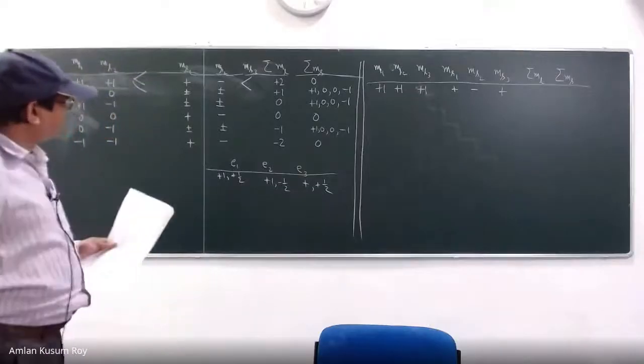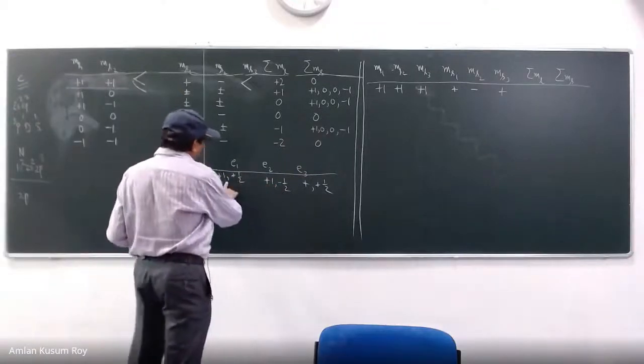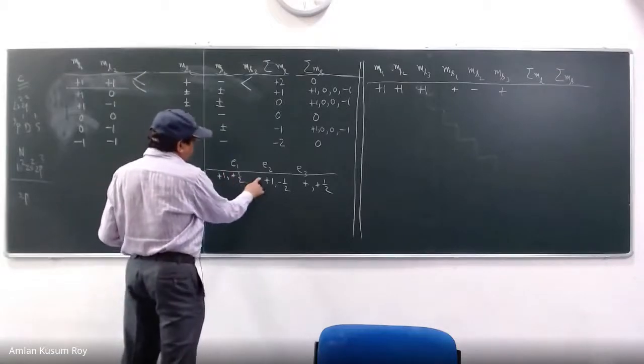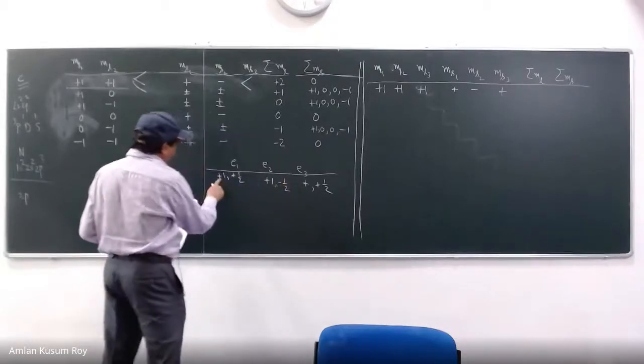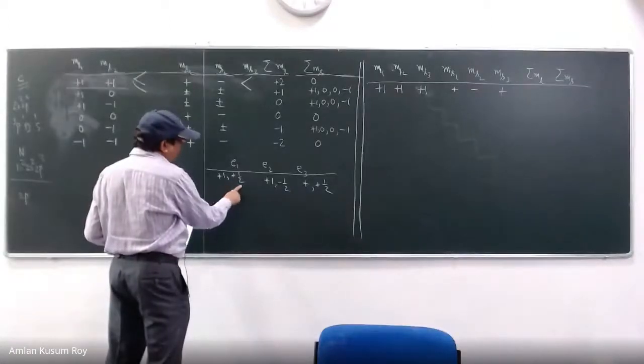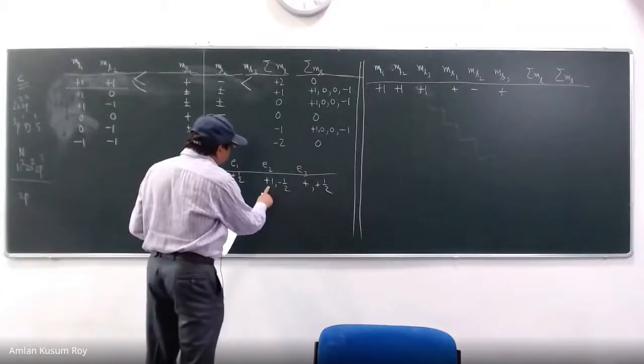Yes. So now what do you see? If I look at this guy and this guy, my 4 quantum numbers are different because N and L are same, but my ML and MS are plus 1 and plus half for this guy, and plus 1 and minus half for this guy.